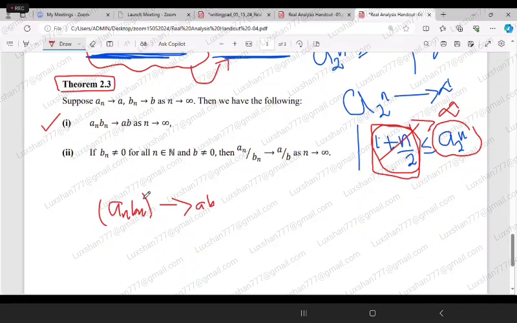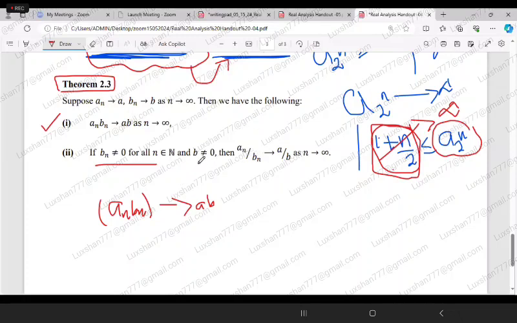Another one, if Bn is not equal to 0 for all n. Why are we saying that Bn is not equal to 0? Because we are going to have a sequence in the form An over Bn. Therefore, Bn should not be equal to 0 for any n. Otherwise there will be some kind of infinity term in the sequence, which is not accepted.